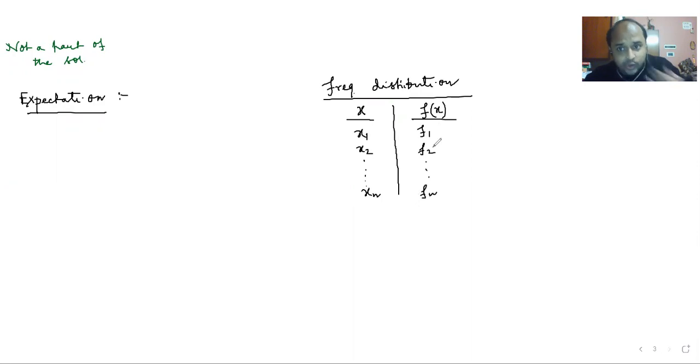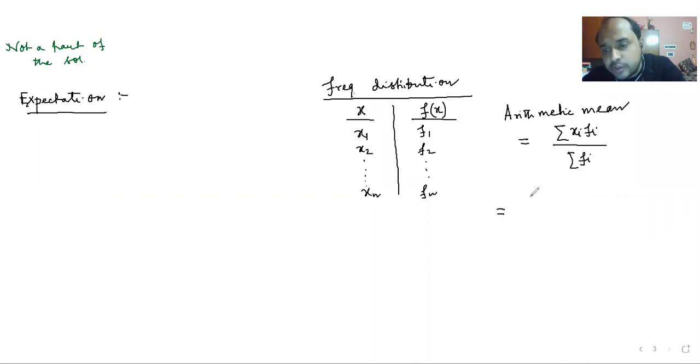Then what will be the formula for arithmetic mean? Can you write in short, or unmute yourself and tell me? Summation xi fi by summation fi.